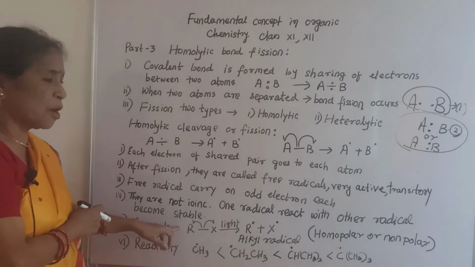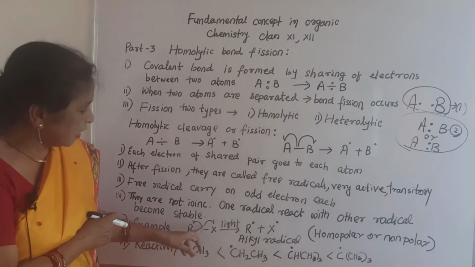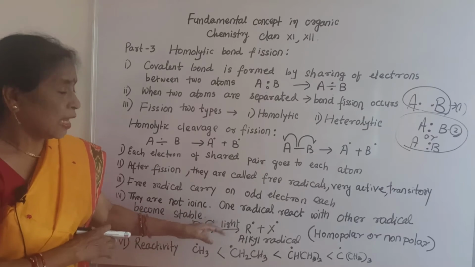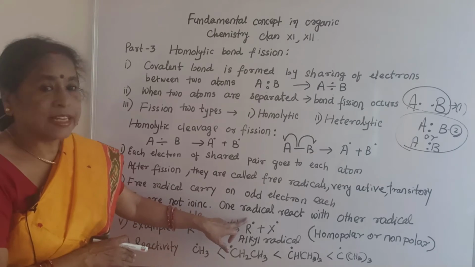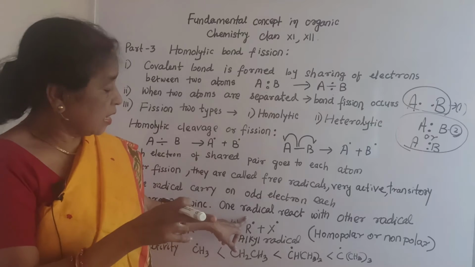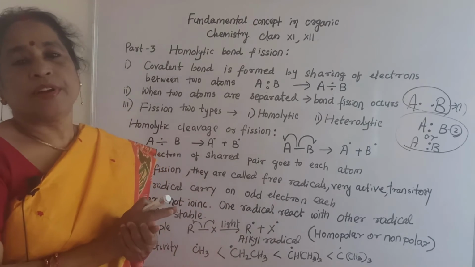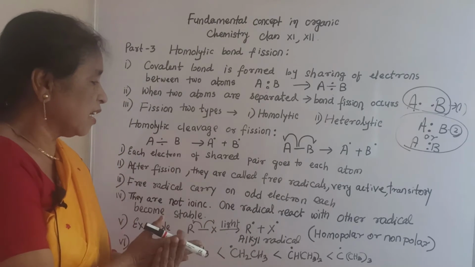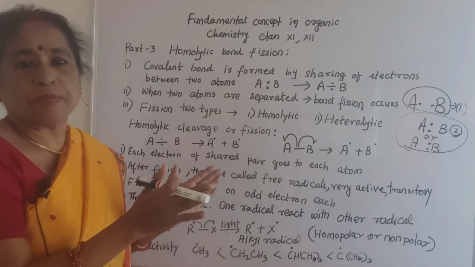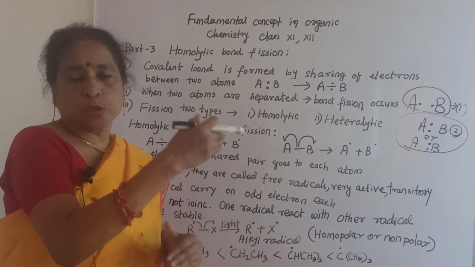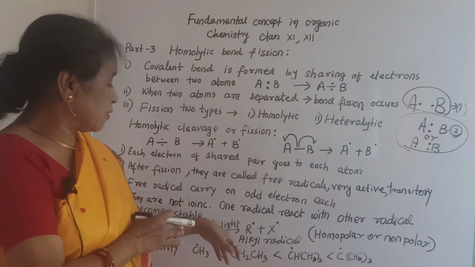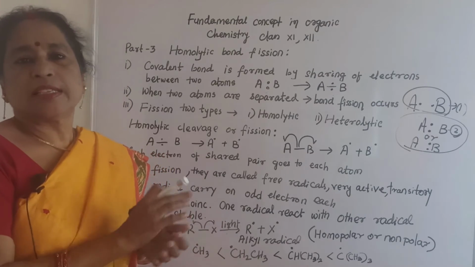Now for example, suppose you take an alkyl halide, see the movement of electrons by the half-headed arrow. In the presence of light, you will get R dot and X dot. That means R dot is a free radical, X dot is a free radical. After the separation of the atoms, 1 electron comes to R, 1 electron comes to X, and they are called free radicals. Especially the alkyl free radical is very much active.